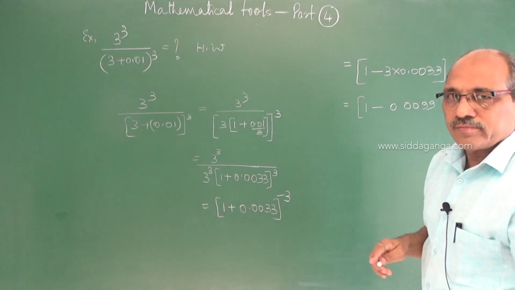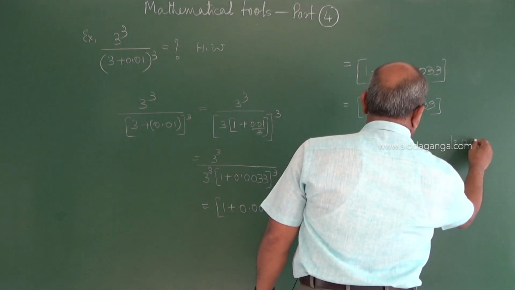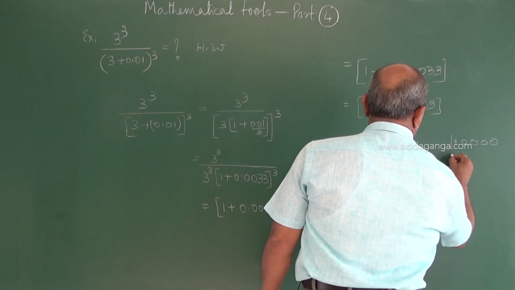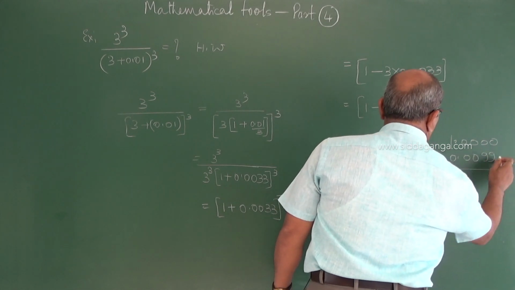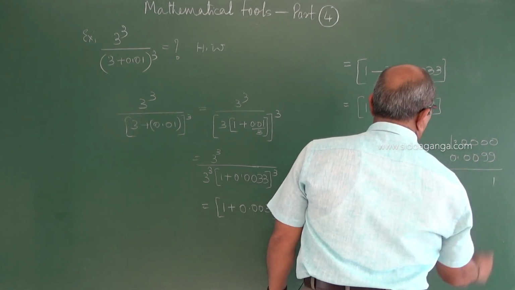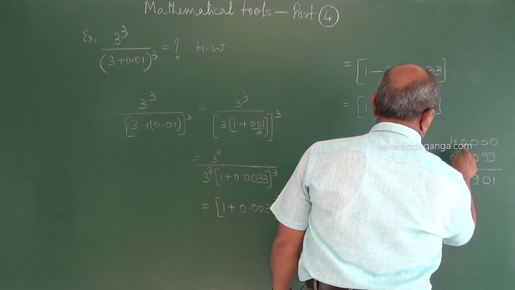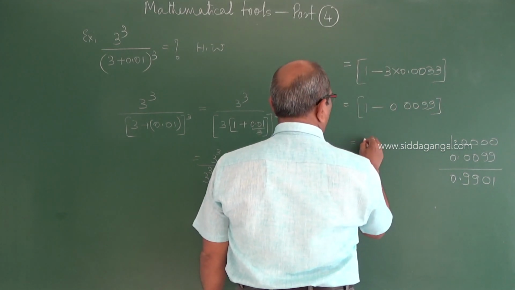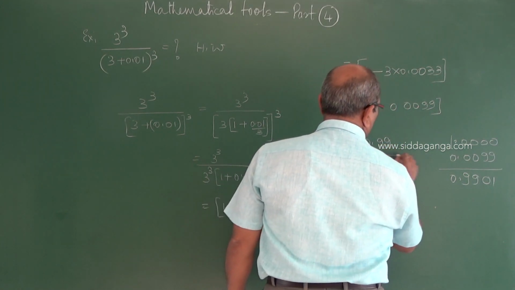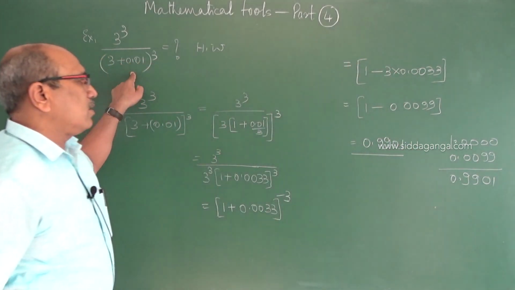So 1.0000 subtracting 0.0099, you get 0.9901. The answer comes to be around 0.99 for this problem.